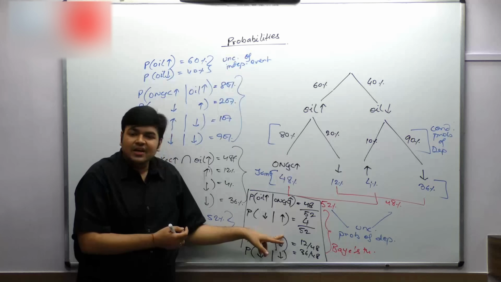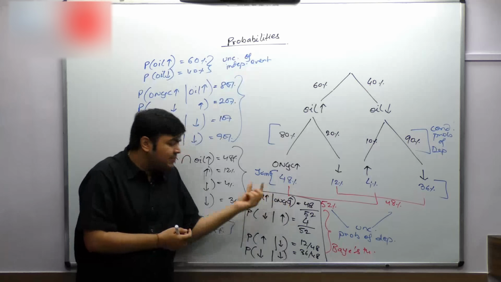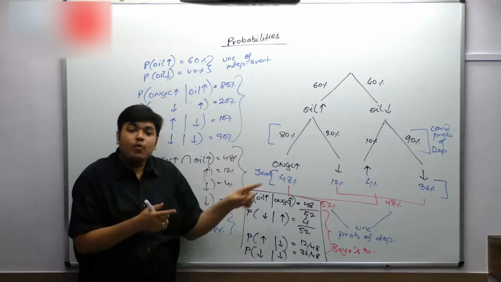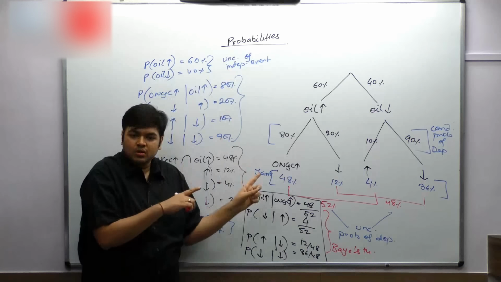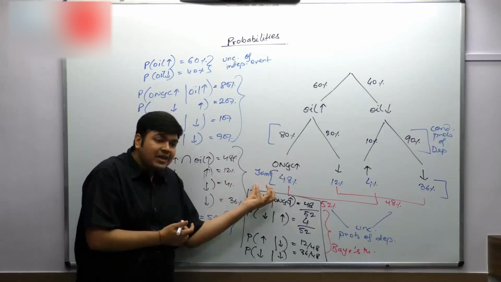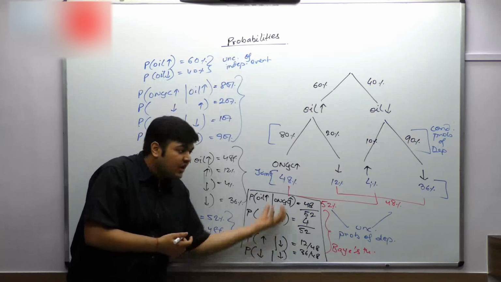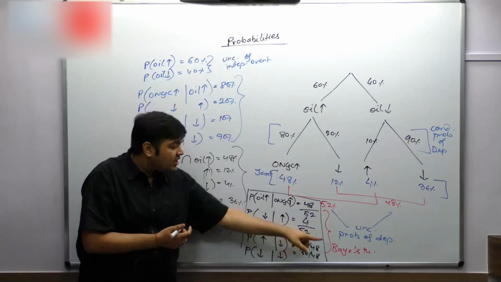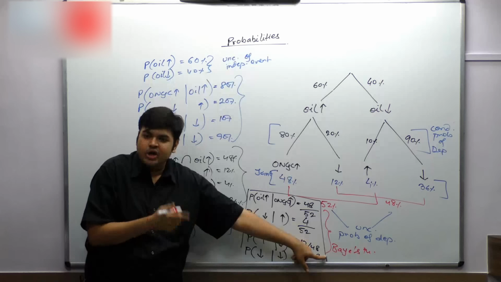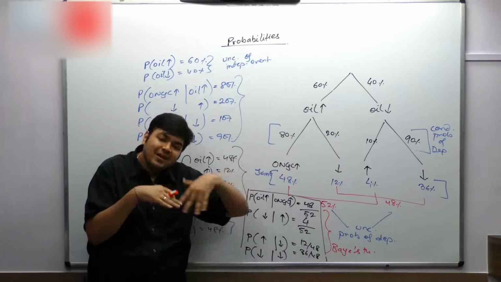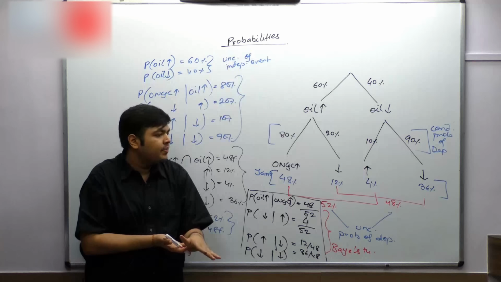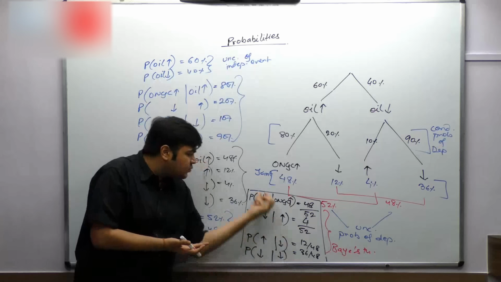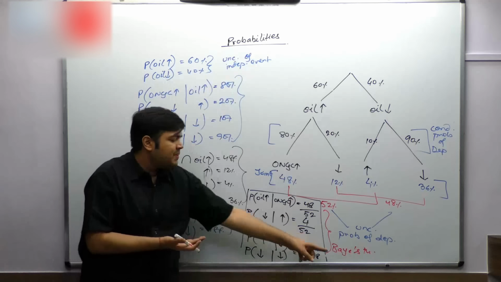Why can't we call this conditional probability? That if ONGC goes up, then oil will happen? No. If ONGC has gone up, then what is the probability that oil would have gone up or gone down? We are trying to find out the probability of the event that would have happened, given that the outcome is this. So it is not conditional probability of independent on dependent. It's not possible, because independent is an independent event. It does not depend on the dependent's outcome. But if the outcome is this, what is the probability that this would have happened is Bayes theorem.